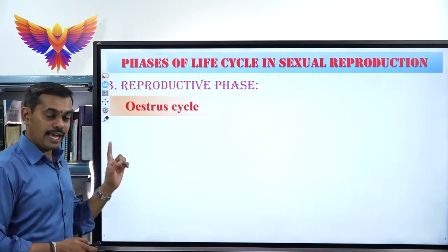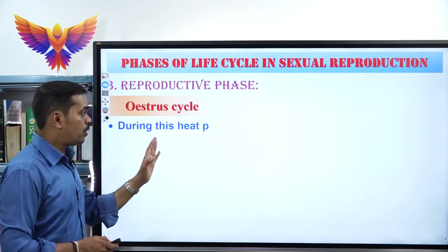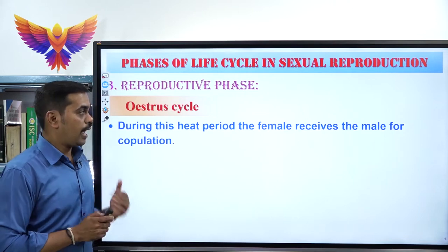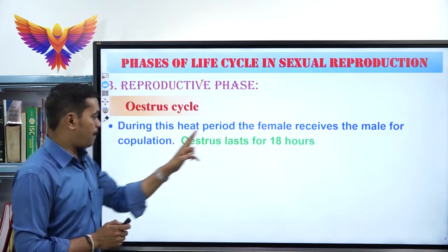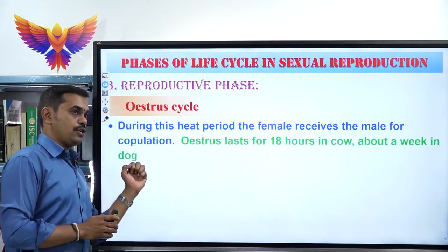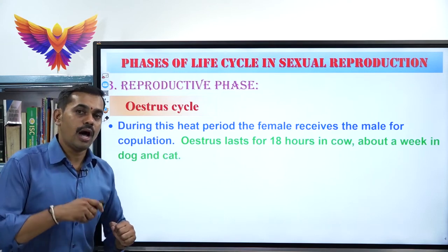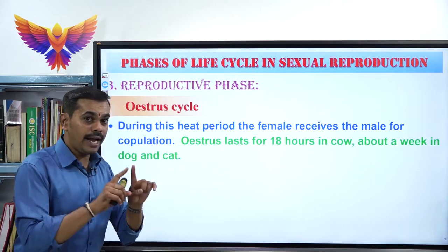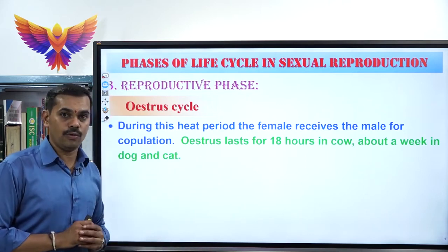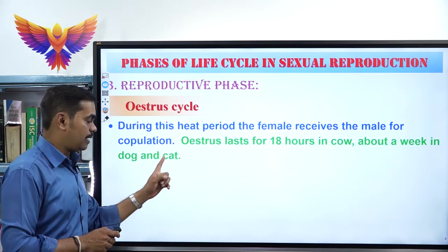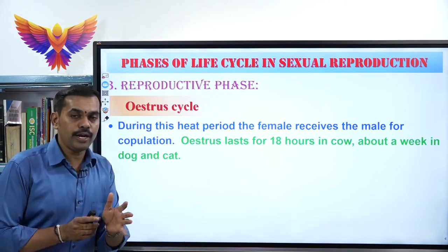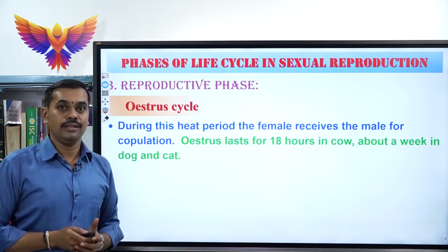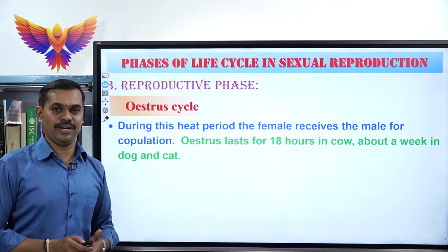Next one, again under estrus cycle, during this estrus cycle the heat period develops, that the female receives the male for copulation. Copulation is nothing but sexual intercourse or mating or coitus, and this estrus lasts for 18 hours in case of cow, but a week in cat and dog. So in that period only the non-primates will reproduce their young ones. That's why they have been called seasonal breeders.